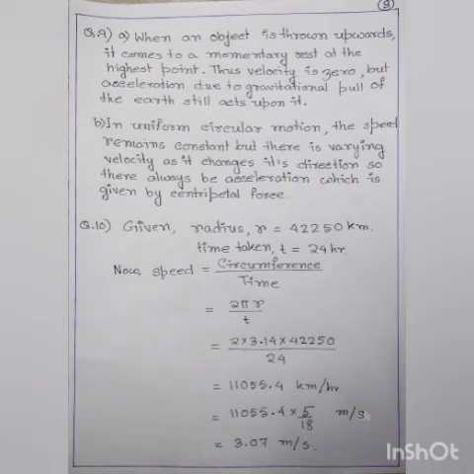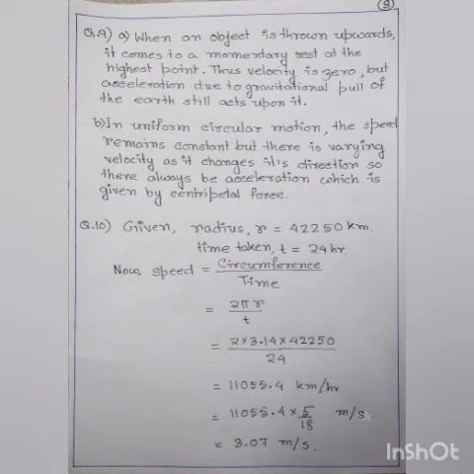Okay. And option B, an object moving in a certain direction with an acceleration in the perpendicular direction. And the answer will be, in uniform circular motion, the speed remains constant, but there is varying velocity as it changes its direction. So there will always be acceleration, which is given by centripetal force. Clear?